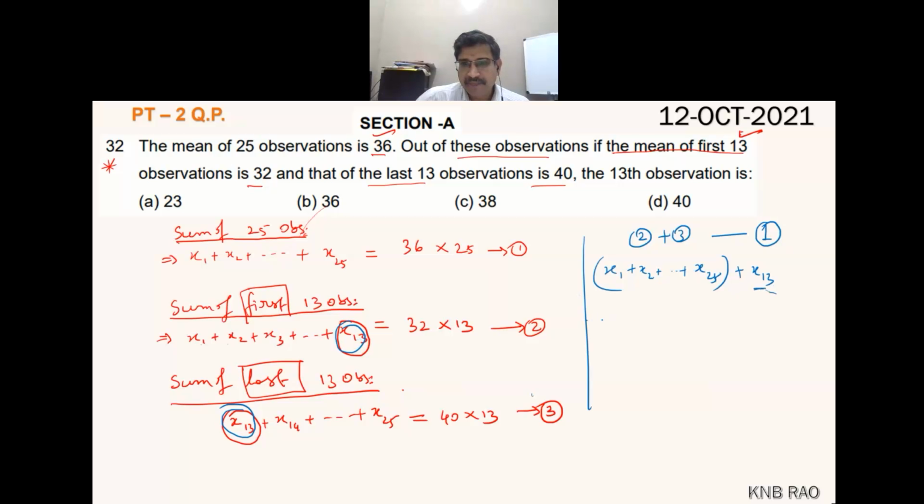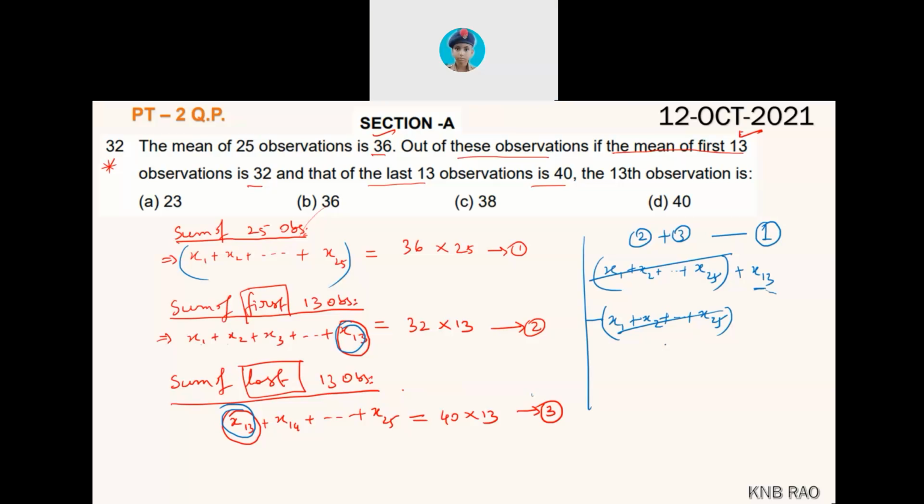From them, I am subtracting equation 1, which means X1, X2, X3 and so on up to X25. This fellow X13 I am taking away. That means these two will go off. Who is left over? Only X13 is left over. Correct? Have you understood? Yes, sir.